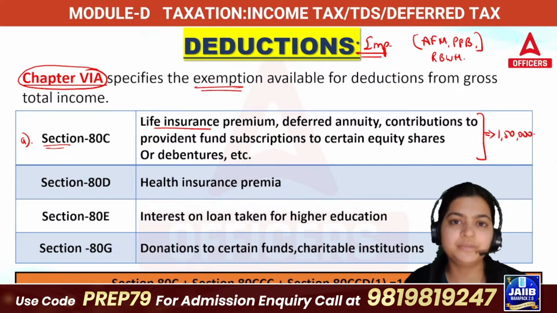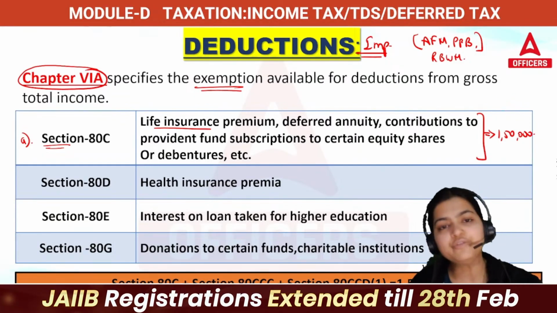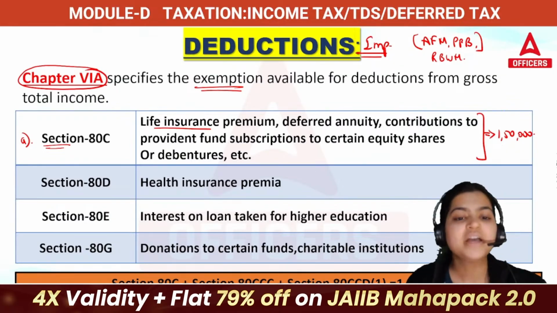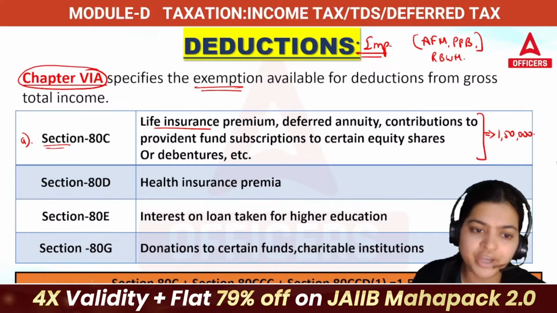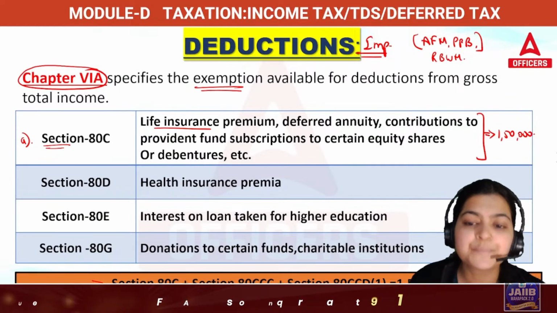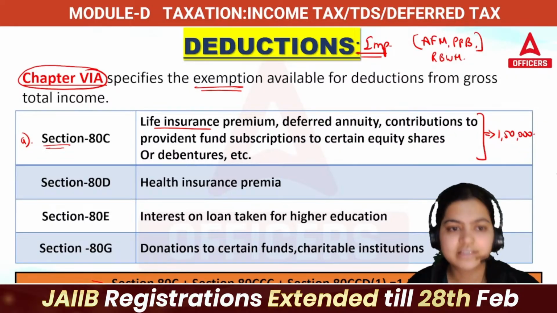You have two regimes now. One is your old one, next is your new one. So if you are going in your old regime, then only you can claim these deductions. So there is one point which you need to remember. If you are talking about 80C, 80CCC, 80CCD(1), the max deduction you can take here is 1,50,000.